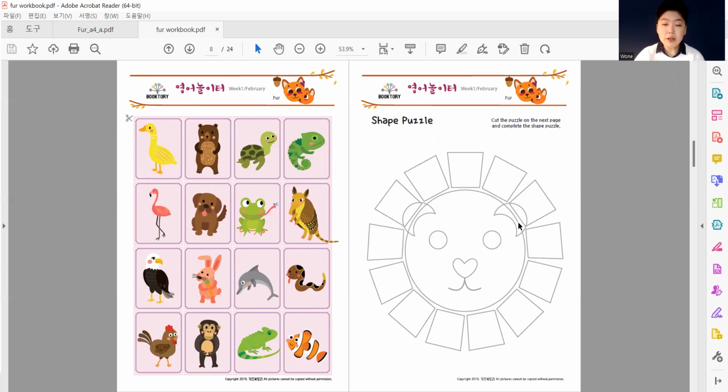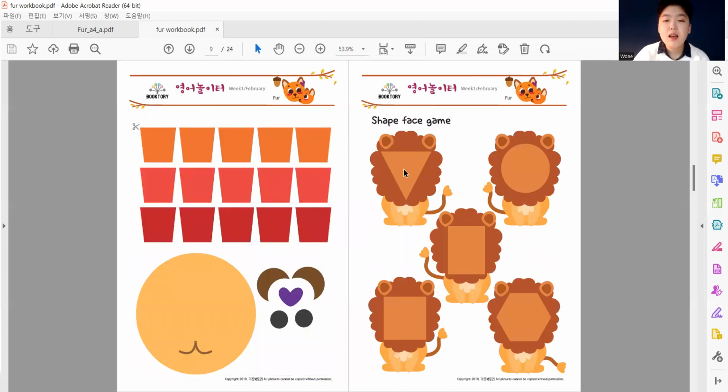The brown moon-shaped ears, the black small eyes. Oh, before that, we're going to need the big circle face, heart-shaped nose, and hopefully you have made a shape puzzle of a lion. And then here is the shape face game.